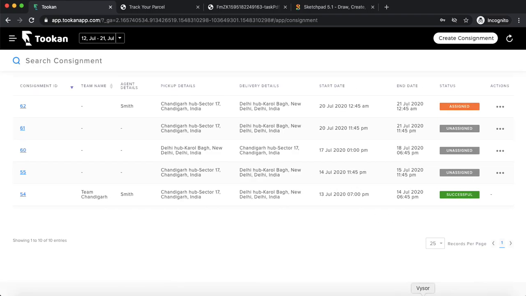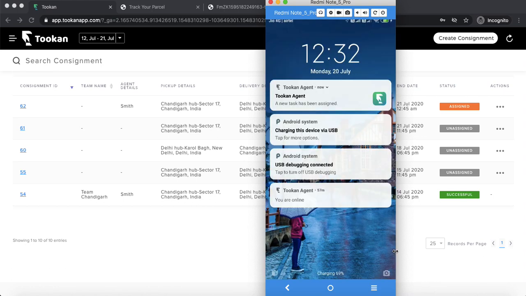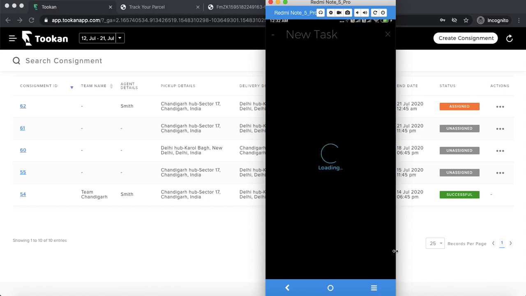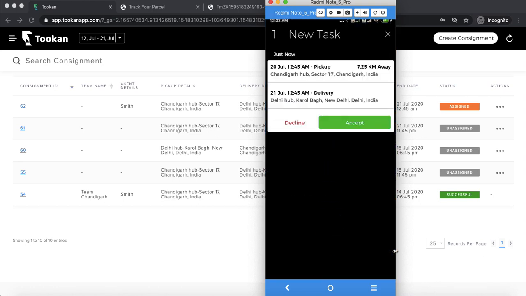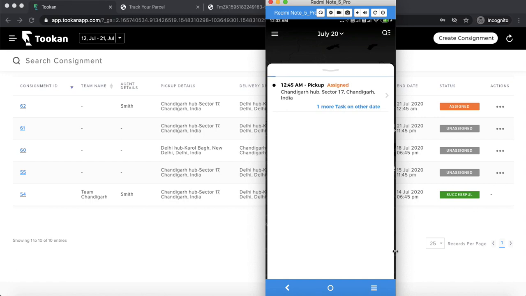So now I have assigned that consignment to the agent. The consignment consists of a number of tasks within itself. Once the agent accepts that consignment, all the tasks included in that consignment will have similar updates. If I accept a consignment, all the tasks within that consignment will be accepted. Whatever action I perform on a consignment will be replicated in the tasks included in that consignment.